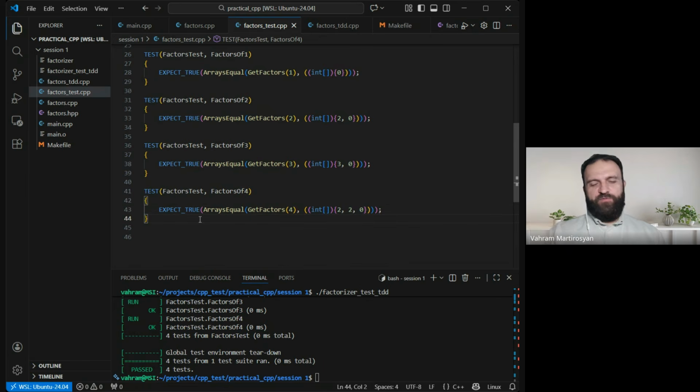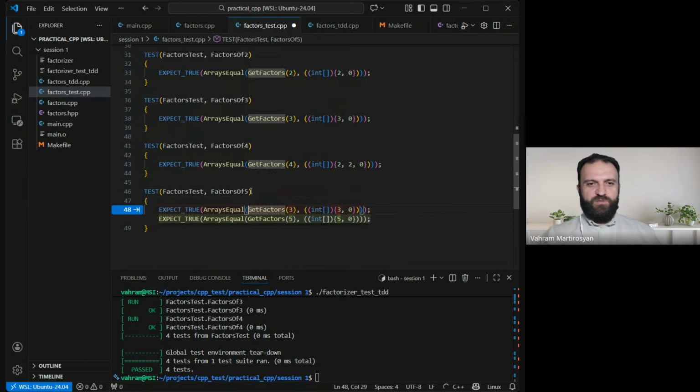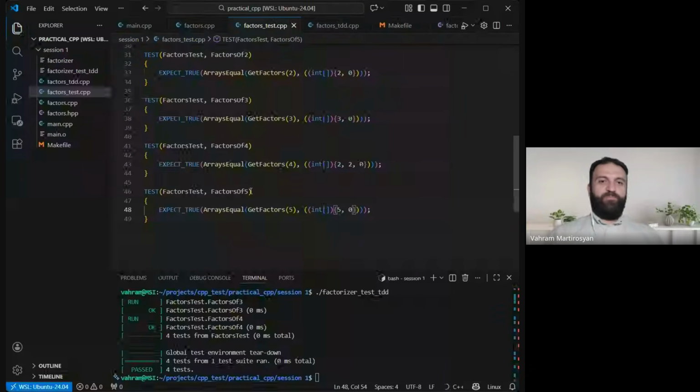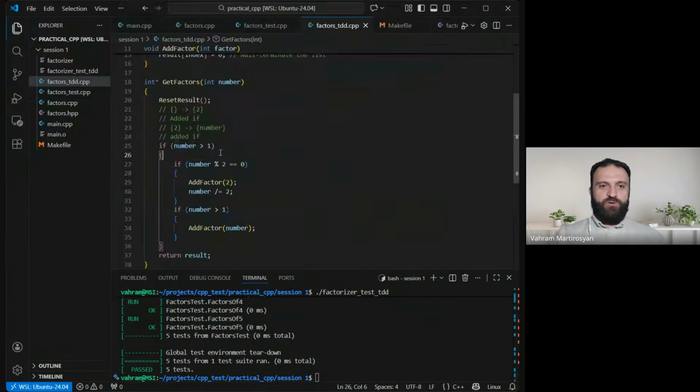What about 5? Is our system even ready for 5? We didn't make any checks, anything. Most probably it will fail, right? Because it must be very usual to fail. So factors of 5 is just 5. It is a prime number. Make, run, and it passes, which means, well, we didn't add any value. So why does it pass? Yeah, let's go and check.